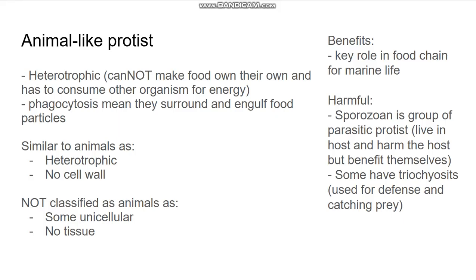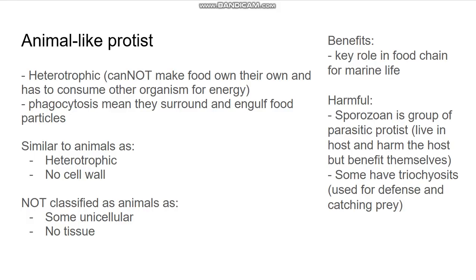there's a group called sporozoans, and it is a parasitic protist, meaning it lives in a host, like a cell, and then they harm that cell but benefit themselves. And then also they have trichocysts, which are used for defense and to catch prey.